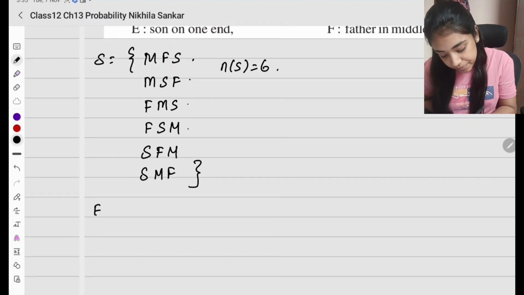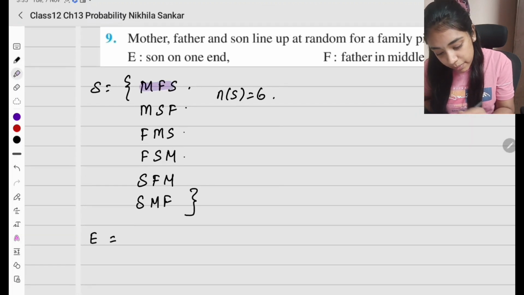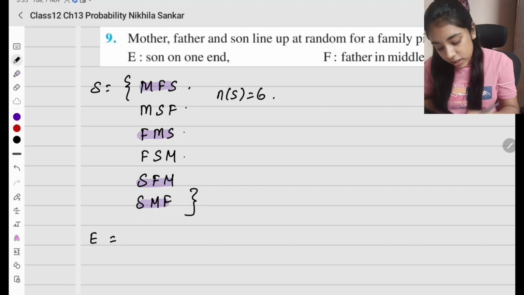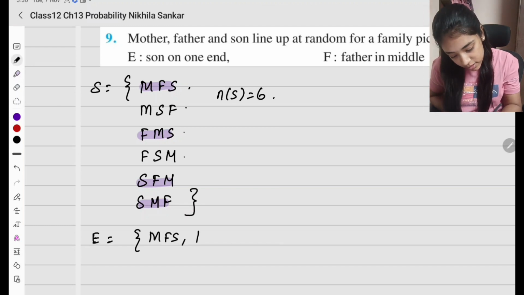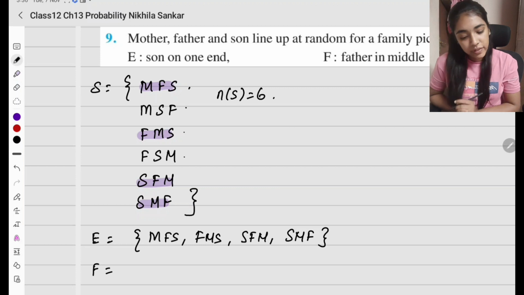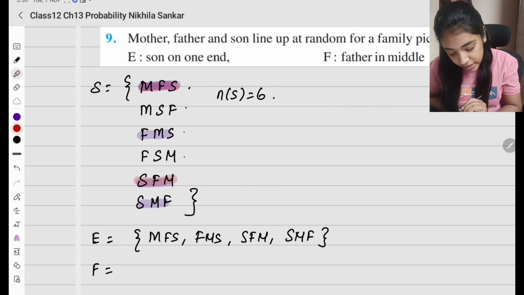So what is my event E? E is that the son is on one end. It is going to be MFS, FMS, SFM, SMF. So the son is at an end, not in the middle: mother, father, son; father, mother, son; son, father, mother; son, mother, father. So this is my event E. F is that the father is in the middle. Father is in the middle here. Nowhere else is the father in the middle. In all the others he is at a corner.